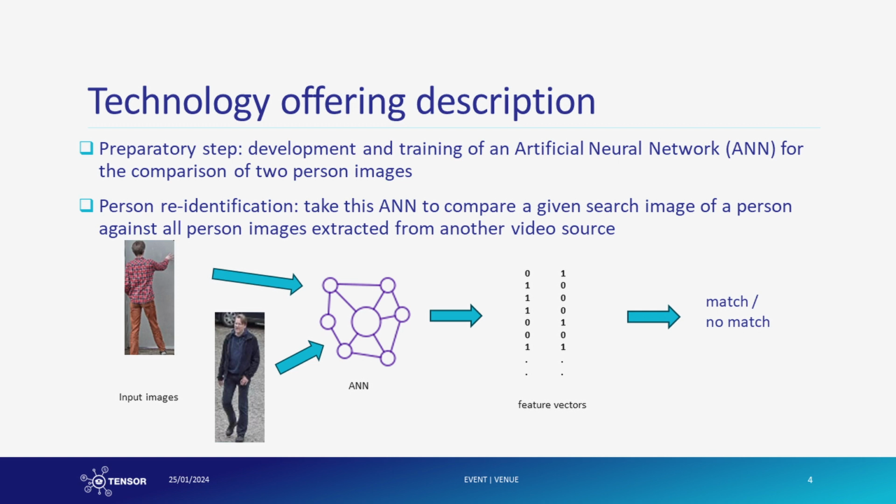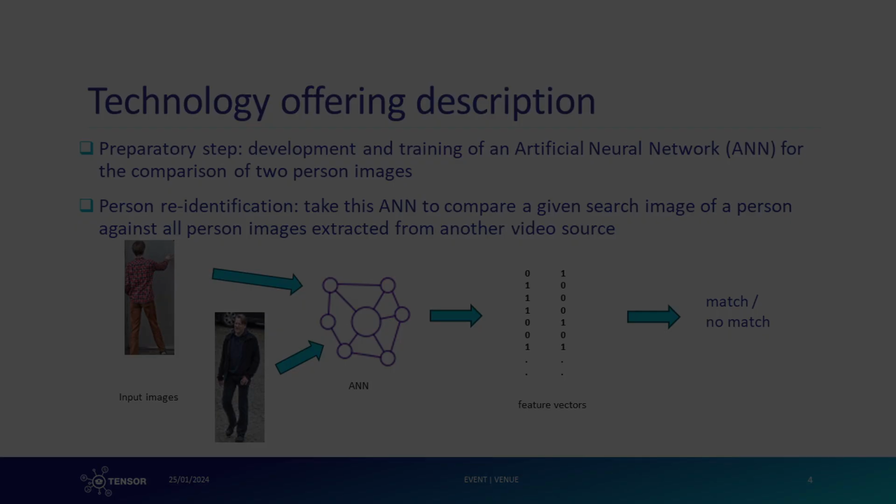Here's how the re-identification technique functions. Both the suspect's reference image and the extracted images are processed by the neural network, which calculates a unique feature vector for each, a succinct digital representation of the person. To assess if the reference image matches any of the video-derived images, we compare their feature vectors using a matching algorithm. The degree of similarity between these vectors determines whether there's a match or no match.